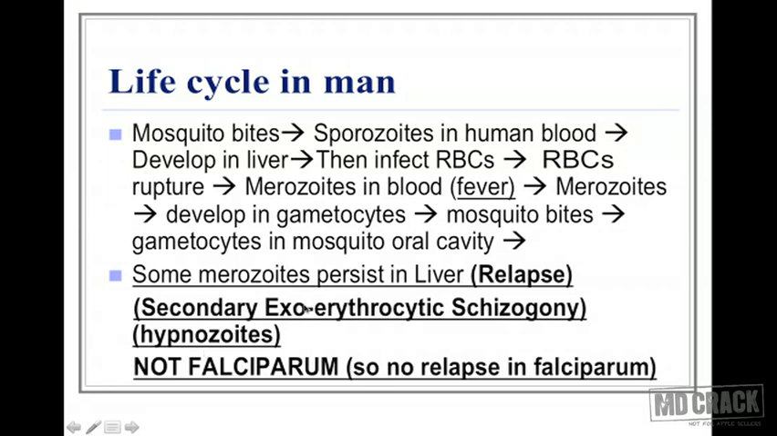This secondary exoerythrocytic schizogony is absent in Falciparum malaria. Since there are no dormant organisms sleeping in the liver, that's the hypnozoites, in Falciparum malaria, there's not going to be any relapse. So no exoerythrocytic schizogony, no relapse. That's characteristic of Falciparum. However, in the other types of malaria, there is an exoerythrocytic stage, and this is why all the other three types are associated with relapse in malaria.